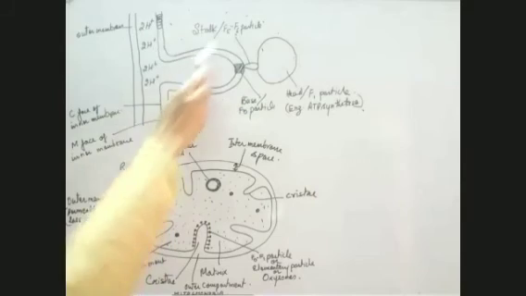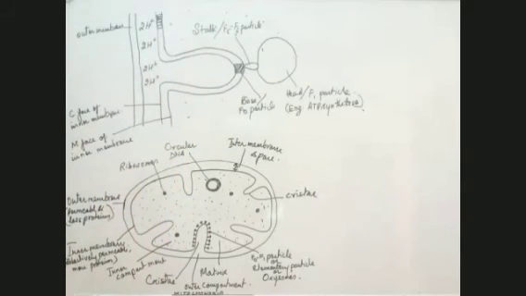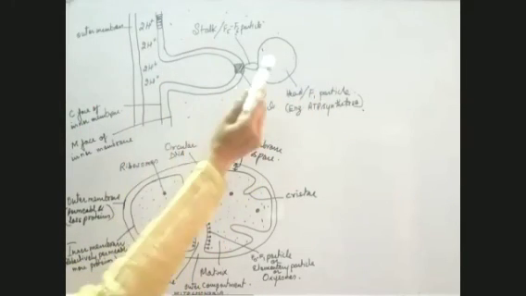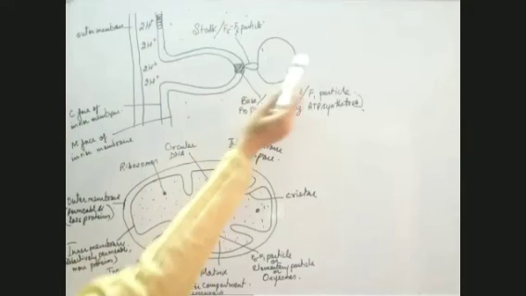They can only cross this barrier through the oxysomes.